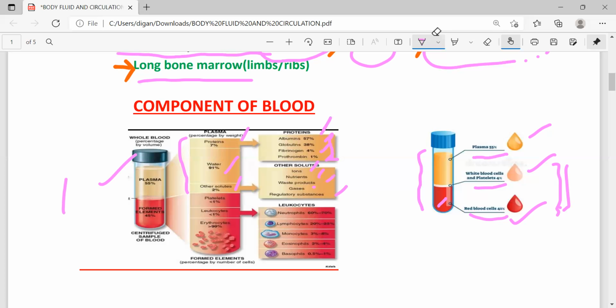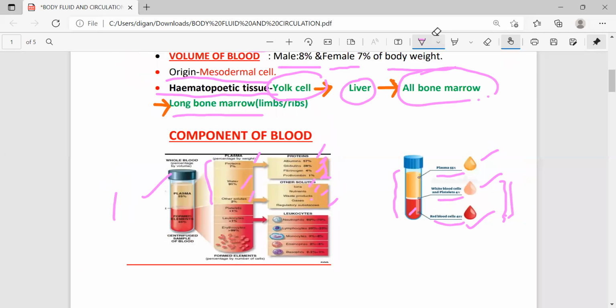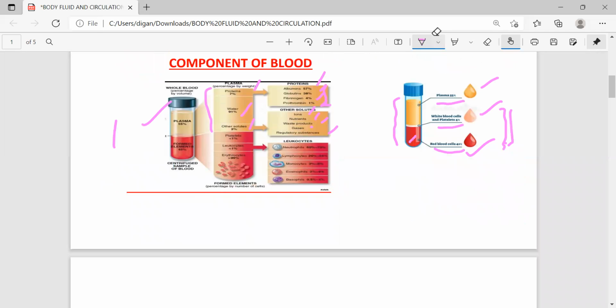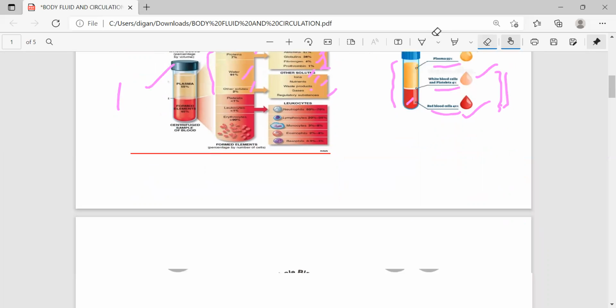Next, platelets are of one type. Then under leukocytes, that is WBC, another name of WBC is leukocyte. Leukocytes are subdivided into 5 types: neutrophil, lymphocyte, monocyte, eosinophil, and basophil. So these are the different types of components of blood.